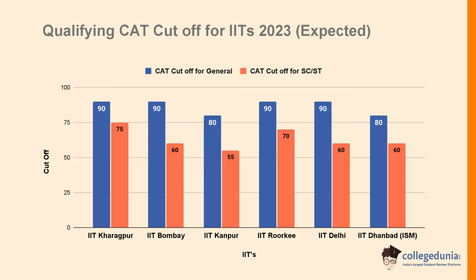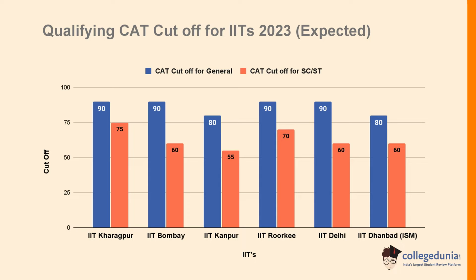For IIT Kharagpur, the general cutoff is 90 and the SC/ST cutoff is 75. For IIT Bombay, the general cutoff is 90 and the SC/ST cutoff is 60. For IIT Kanpur, the general cutoff is 80 and the SC/ST cutoff is 55. For IIT Roorkee, the general cutoff is 90 and the SC/ST cutoff is 70.